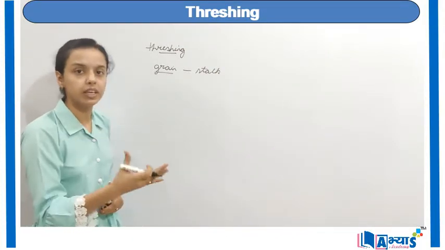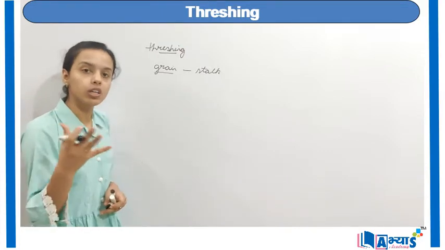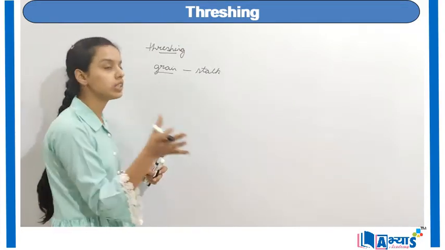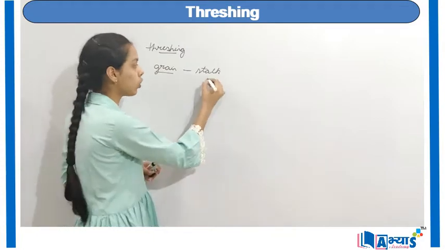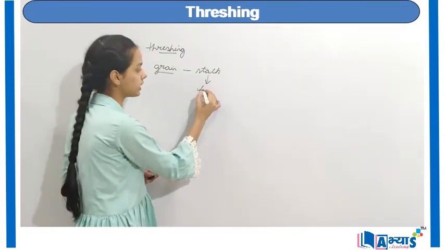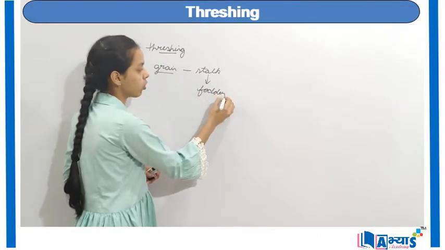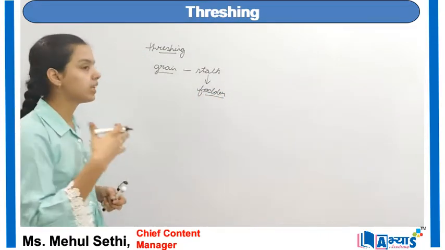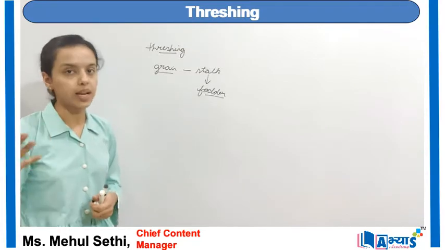They can be wheat, bajra, maize, all these components, and stalk is actually the unwanted part. Basically, stalk is further used as a food for other animals, so it is used as a fodder. Stalk is used as a fodder, and grains are used to make wheat or other types of crops.